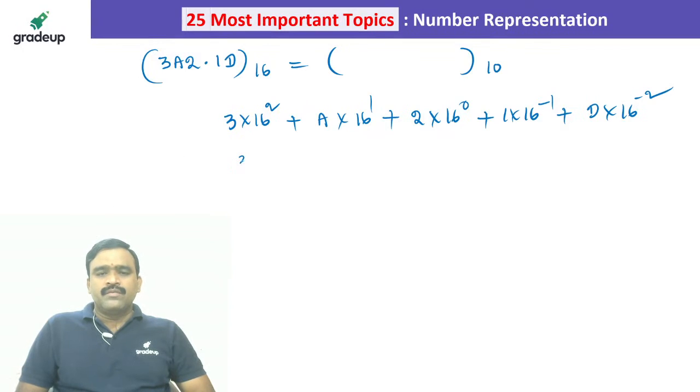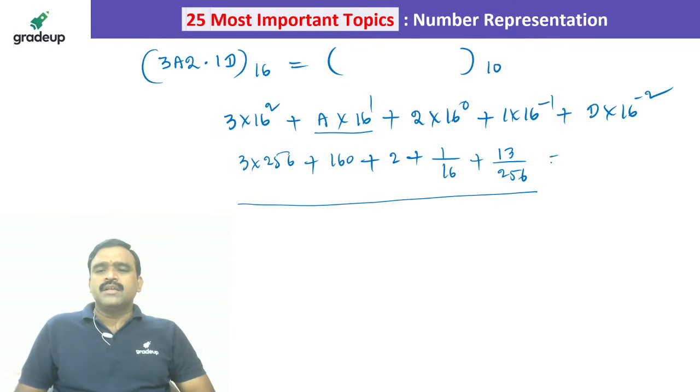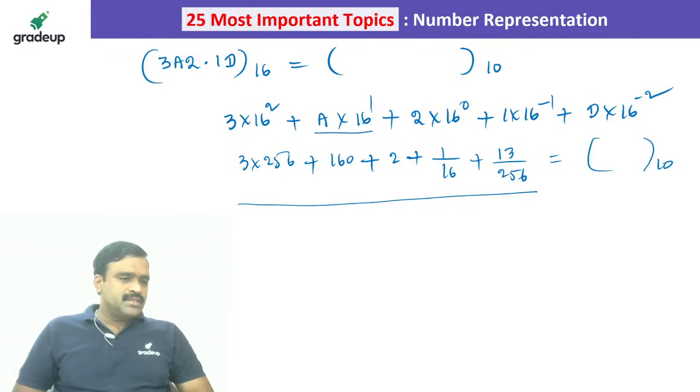So 3 into 256 plus 10 into 16, so it is 160, plus 2, plus 1 by 16, plus D, which is nothing but 13, so it is 13 by 256. This you have to calculate, then you will get the equivalent value in decimal. I hope you can do this calculation later on.